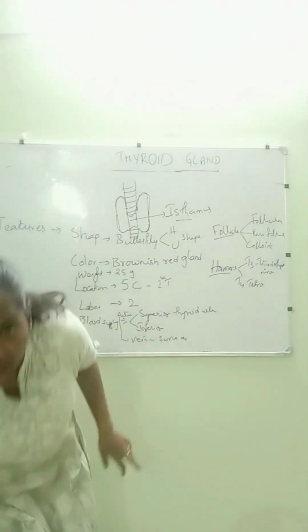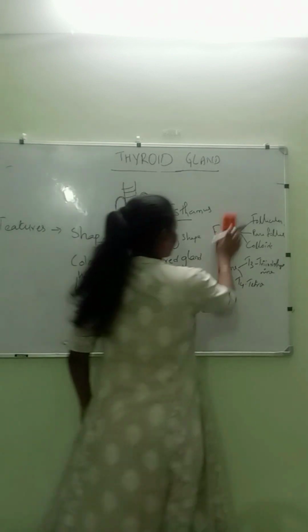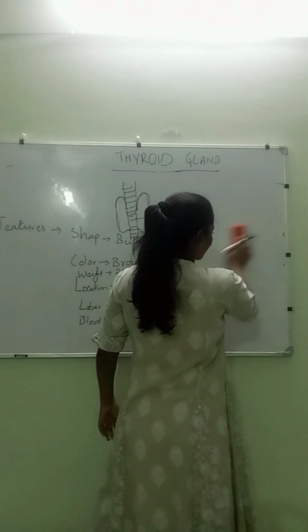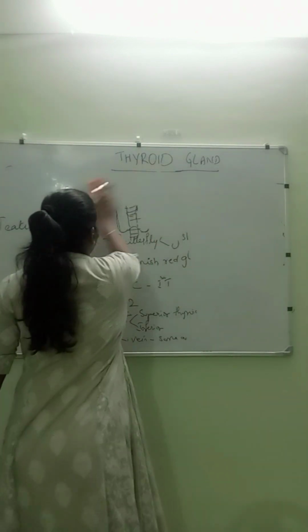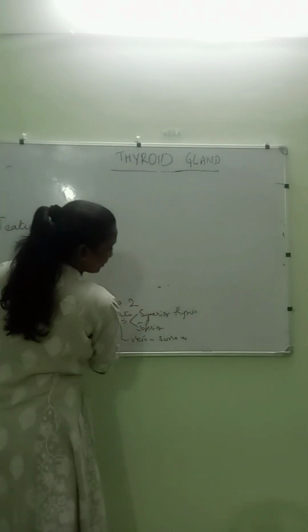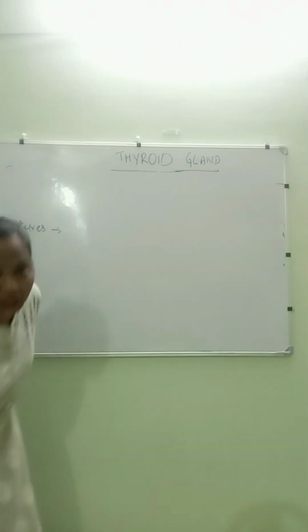So I am going to strike this. I have already listed out the functions, and I am just going to give you the clinical importance, because the words are a little tough.